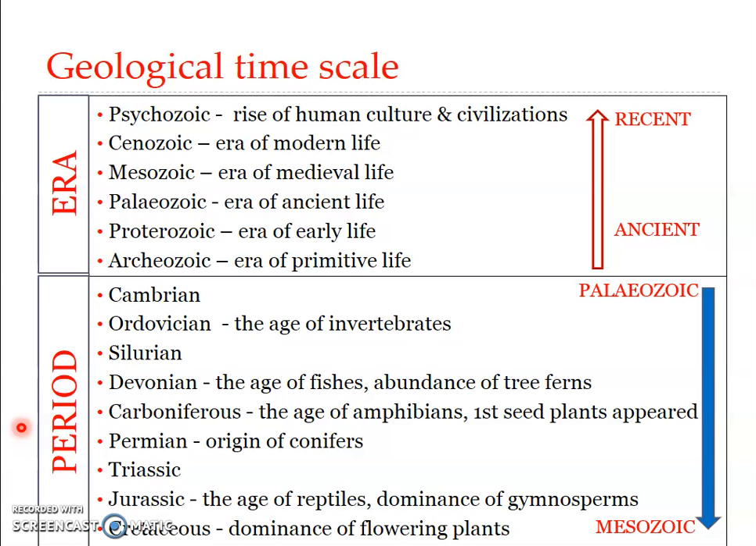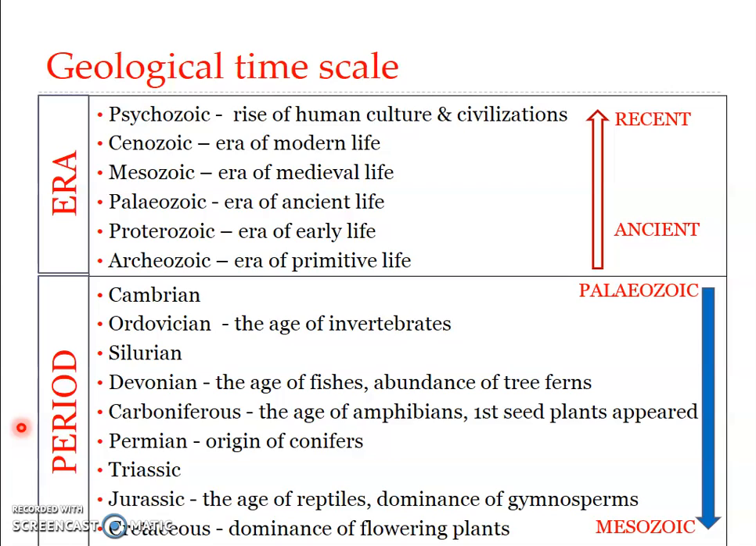The periods under Paleozoic started with Cambrian, Ordovician, Silurian, Devonian, then Mississippian and Pennsylvanian, which are put together as Carboniferous, and then the Permian. So Cambrian, Ordovician, Silurian, Devonian, Carboniferous, and Permian are included under the Paleozoic era. Then we have the Mesozoic, which included the Triassic, Jurassic, and Cretaceous, while Cenozoic included tertiary and quaternary in the sequence.